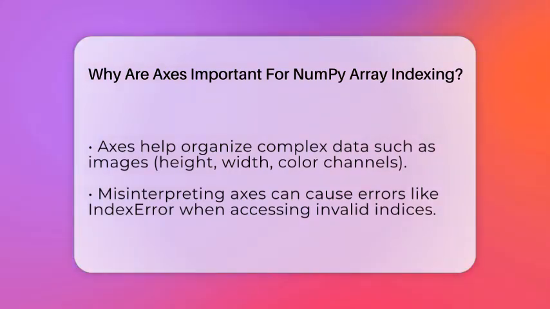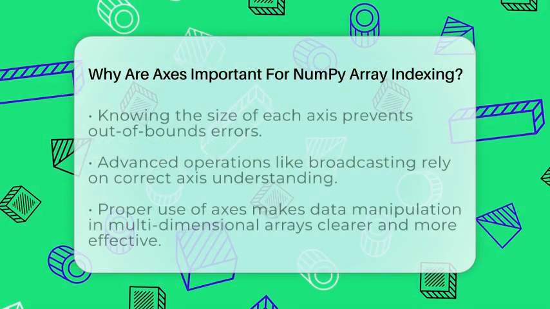Misunderstanding axes can lead to errors, like trying to access data outside the bounds of an array. For example, if you try to access an index that doesn't exist along a certain axis, NumPy will give you an index error. Knowing the size of each axis prevents these mistakes.